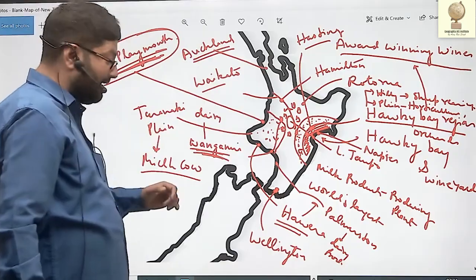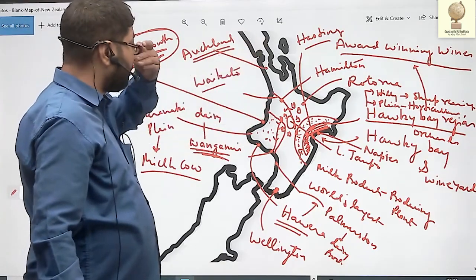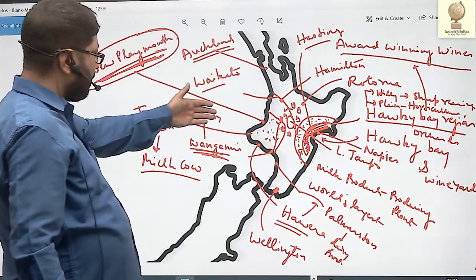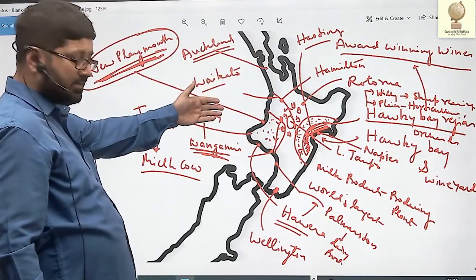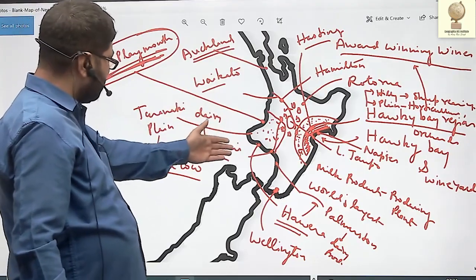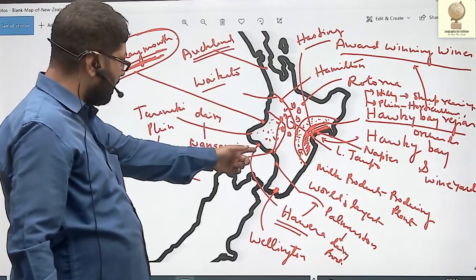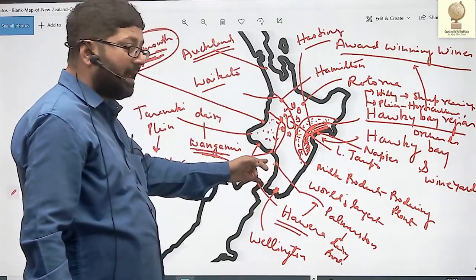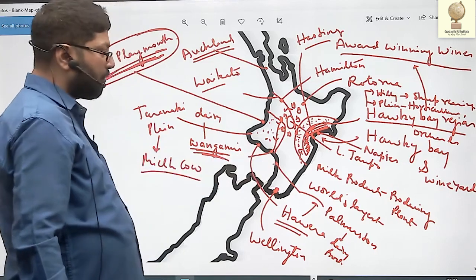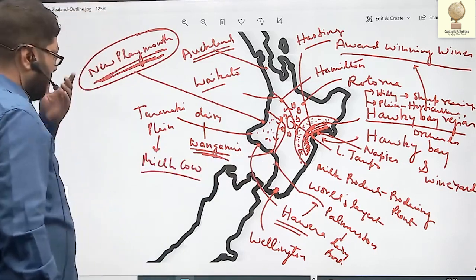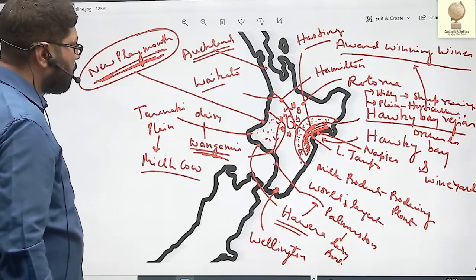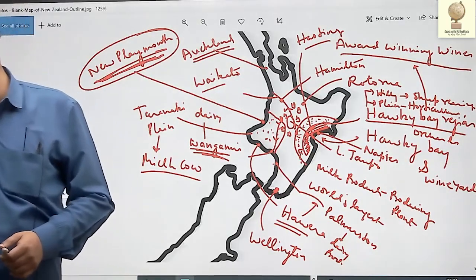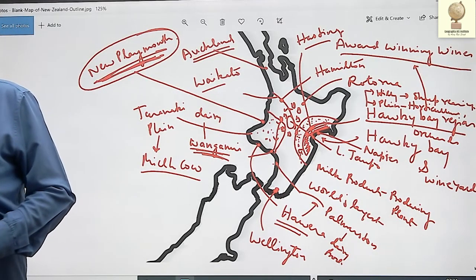In the North Island, Taranaki Plain and Auckland Peninsula are famous for dairy farming, and New Plymouth, the largest settlement, is the most important dairy farming center, and then near Hawera, the largest milk plant, Wanganui, milk product center, Palmerston, an important dairy farming product center. Now, let us come on to the South Island.